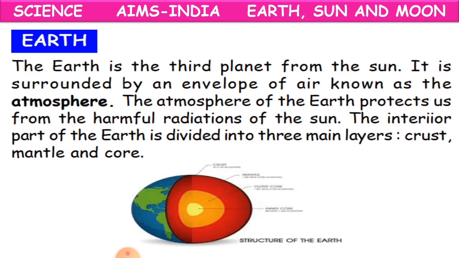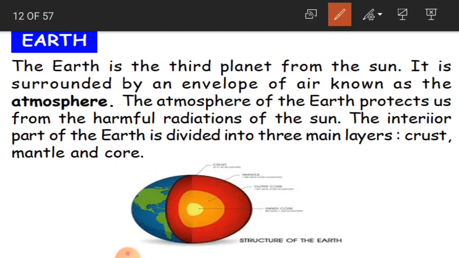Okay, so Earth, what is Earth children? The planet on which we are all living, where all the living things exist. So this is the planet Earth. And the Earth is the third planet from the sun. Yesterday we saw all the 8 planets. In those 8 planets, Earth stands in the third place from the sun.